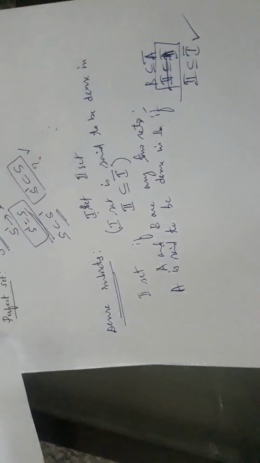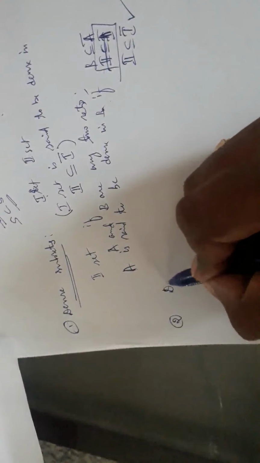Shall we move on to solve some problems, some examples, so that it will be clear to us. First, I will give 2 more definitions. One is this, the definition for dense subset. Then we have dense in itself. Try to understand. Dense in itself means first set and second set are the same. A is dense in A when A is contained in A bar.